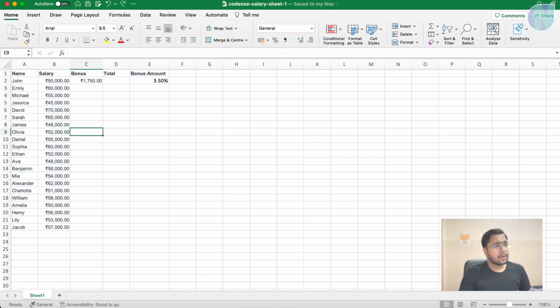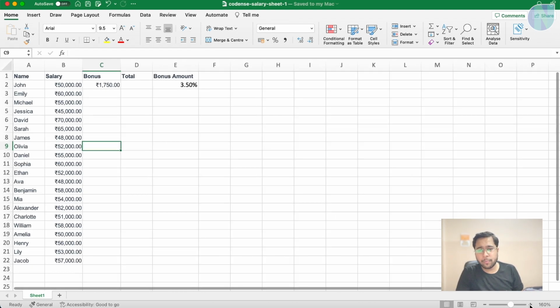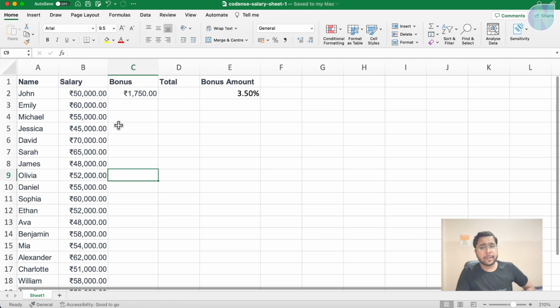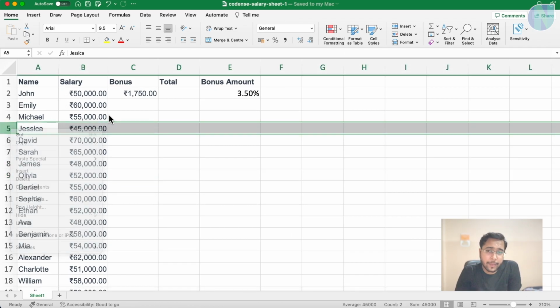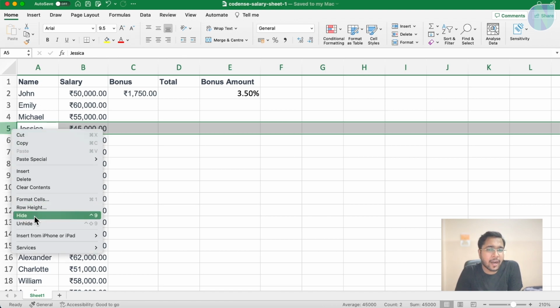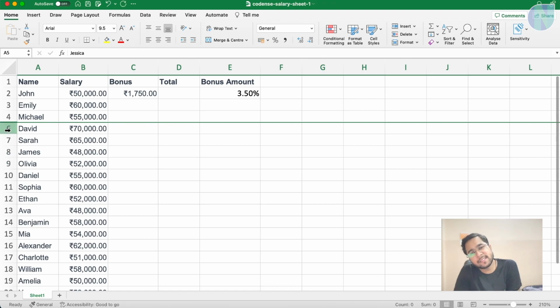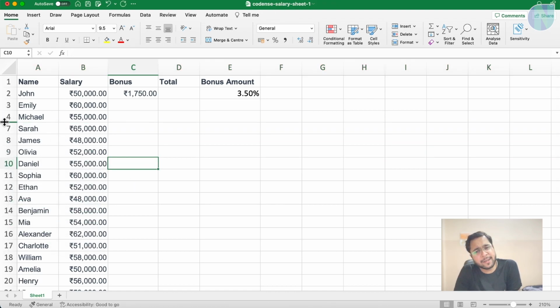After that, we will see how we can hide and show a row. Let me zoom in a little bit for easier visibility. Here I will click on this row. Make sure I am right clicking on this 5, and you can see here we have a hide. So we can hide this row. I can hide another row. See here, there is a green line coming up here, which tells us that there are some rows hidden here.